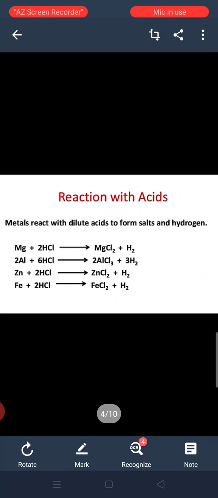Reaction with acids. When metals react with dilute acids, they form salts and hydrogen. For example, magnesium plus hydrochloric acid gives magnesium chloride plus hydrogen gas evolved, and magnesium chloride is the salt.